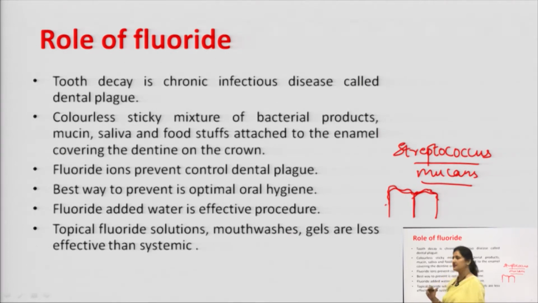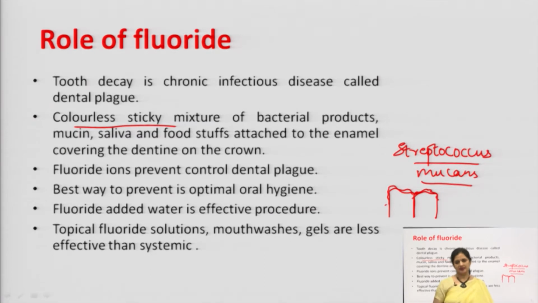Let us see how it does that. Plaque is basically a colorless sticky mixture of bacterial product, mucin, saliva and the food stuff attached to the enamel, that is the outer covering or the outer layer of the tooth, and the dentine grown on the crown.